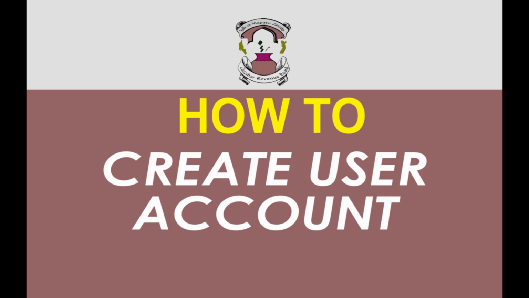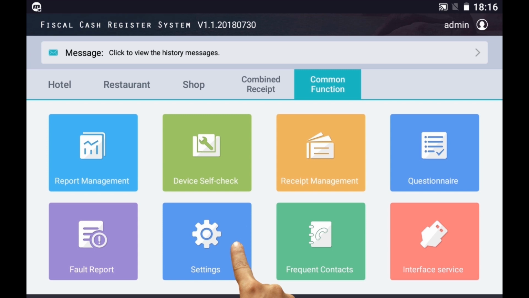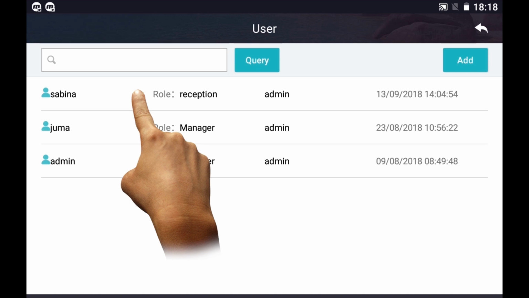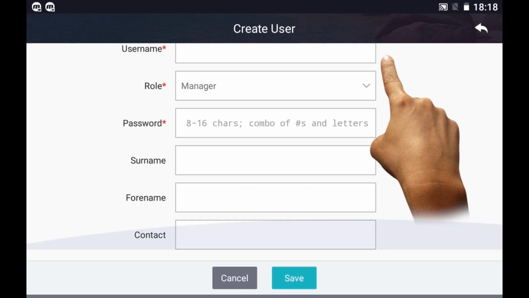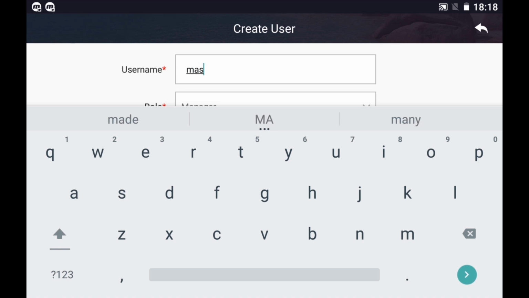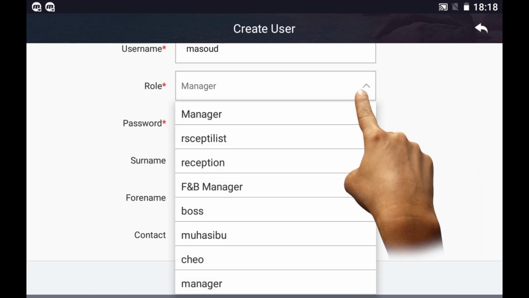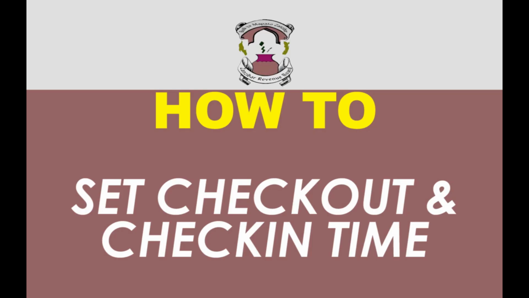How to create a user account. Tap Common Function. Setting. Tap User Setting. Tap Add. Provide all user information as shown here. Tap Save to finish.